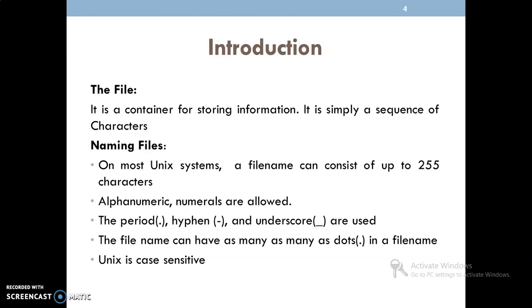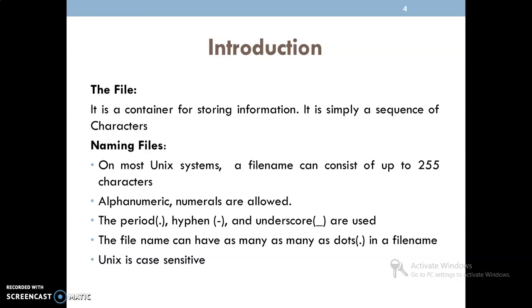And what kind of characters should exist? By default, alphabets and numerals are allowed in a file name. Other than this, the period, hyphen and underscore are used. I think in some languages the dot is not allowed, even hyphen is not allowed, but underscore is allowed. But in the Unix operating system we can use dot, hyphen and underscore for naming files.